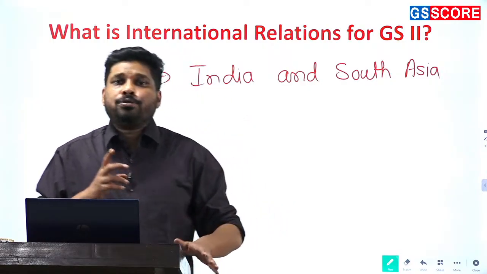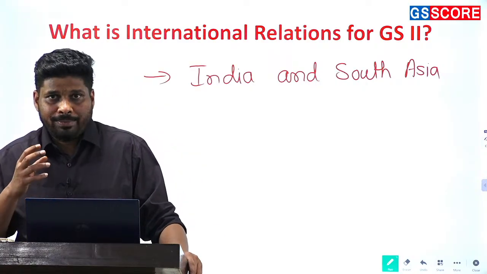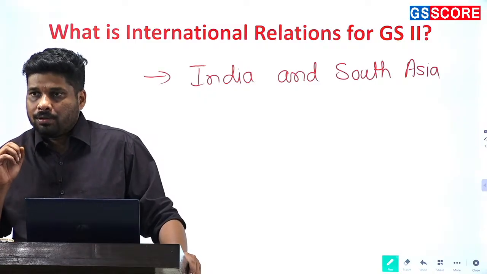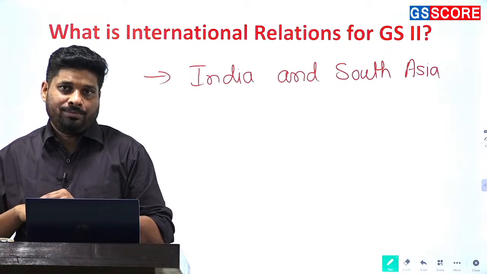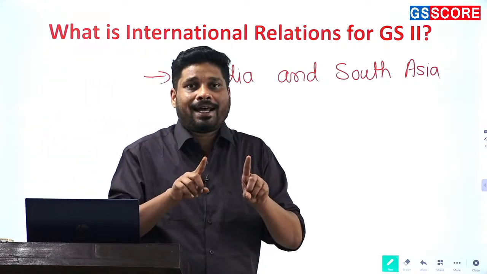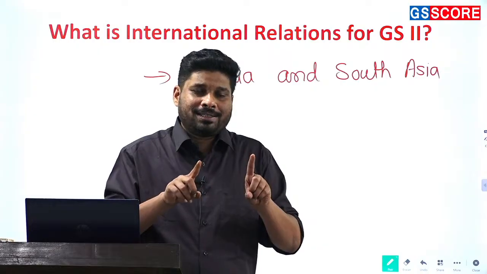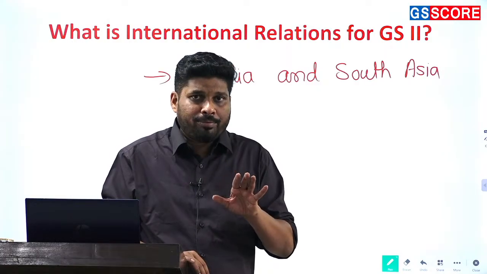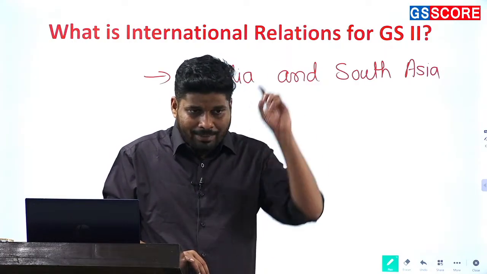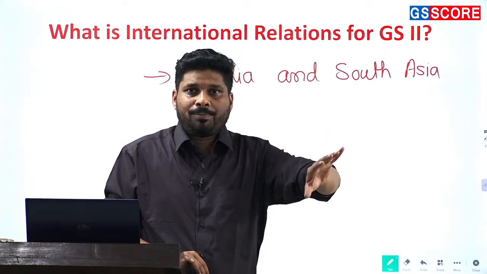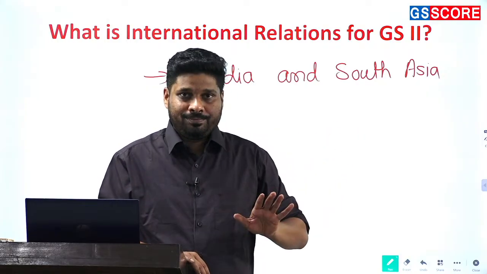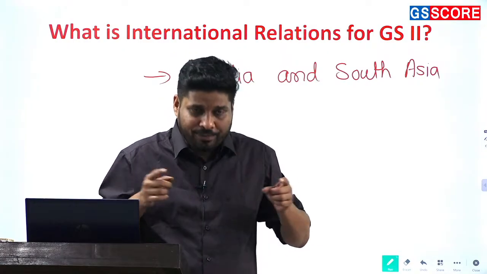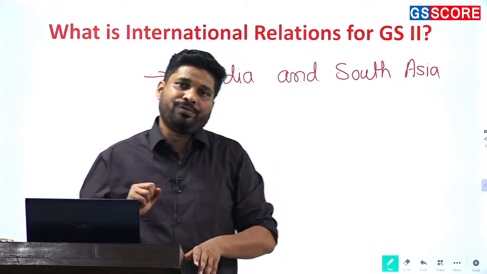Fourth, I will say an outlook that you should have when it comes to India and its neighbors. Now it would be about internal security problems. Here there is interlinking of IR and IS, international relations and internal security. All right. So here what we have to see is how that particular country, for example Bangladesh, for example Pakistan, is in a way causing problem for India. What are those type of problems and how India should deal with those problems from the point of view of international relations.